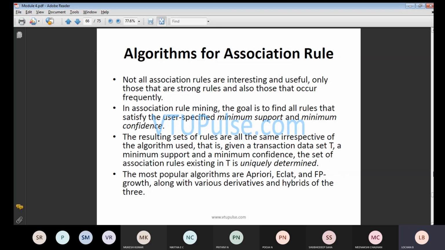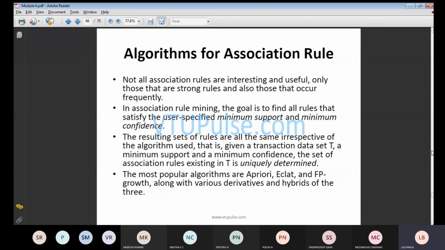In this particular case, the resulting set of rules is the same irrespective of the algorithm we will be using. There are various cases. Irrespective of the algorithm, we will be checking how many transactions have been completed, what the minimum support is, and what the minimum confidence is. Finally we will be concluding with respect to T, which is nothing but uniquely determined. Most of the algorithms we will be discussing in your association rule.